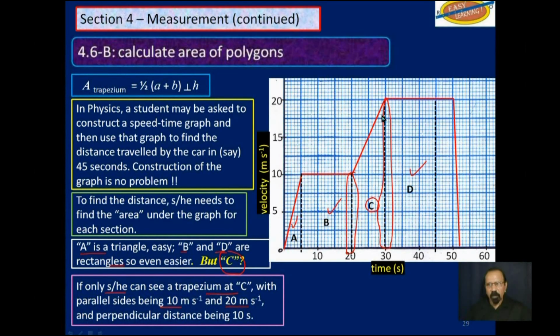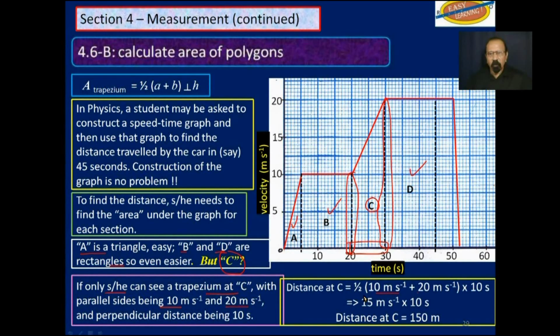Those are the lengths of the parallel sides, and the perpendicular distance between them is 10 seconds. That's from 20 to 30. Then finding the area under that graph is very easy. Sum of parallel sides, divide by 2, and then you multiply that by 10. When you multiply here, you get 150 meters.